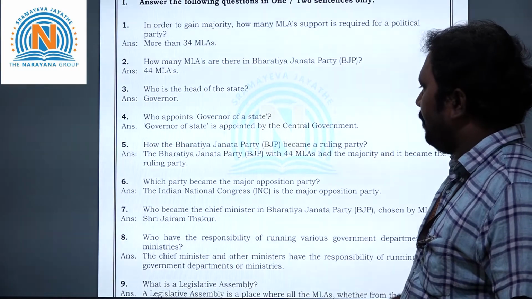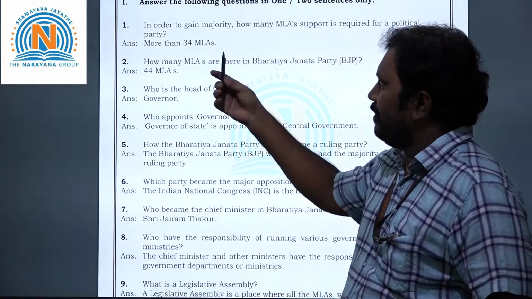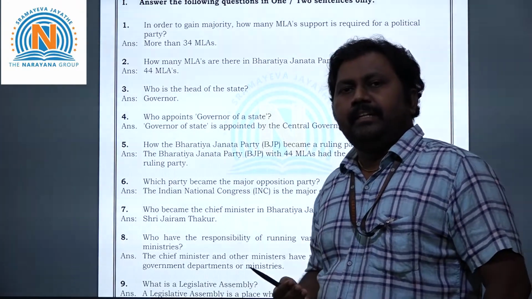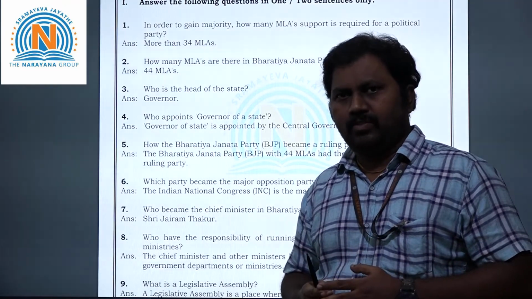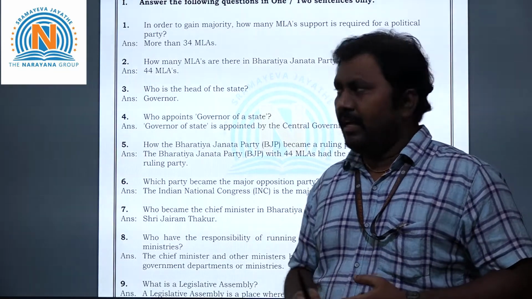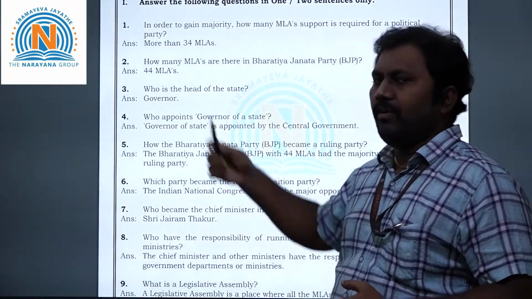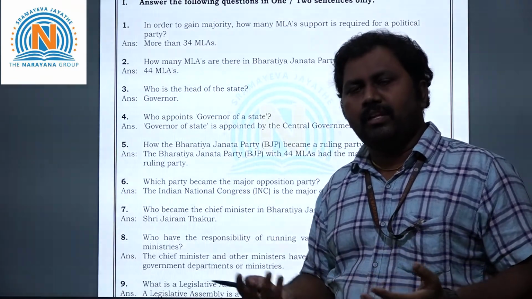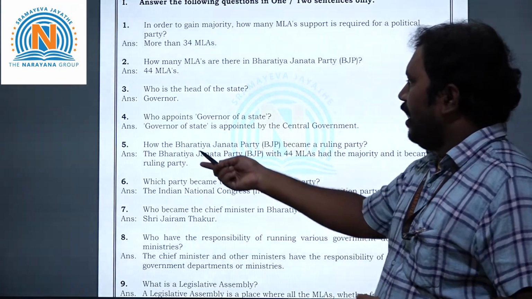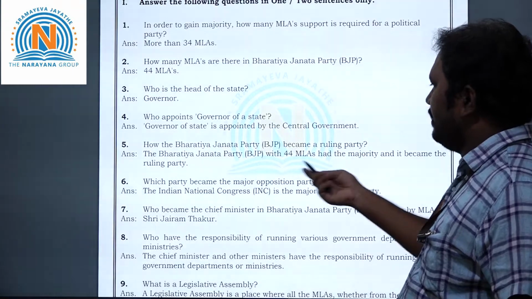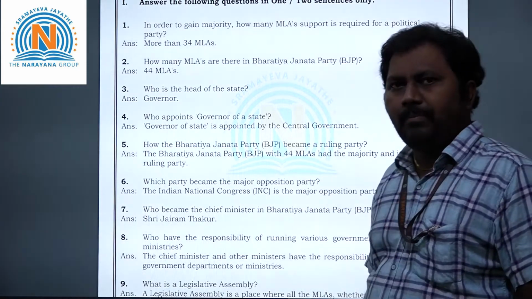Now let's take the fifth question. How did the Bharatiya Janata Party become a ruling party? Just now we discussed in the first and second questions: if a party has majority support, at least 34 MLAs, then that party will form the government. In the second question we discussed that Bharatiya Janata Party has 44 MLAs' support, so obviously there is a chance to form the government. Because its 44 MLAs had the majority, it became the ruling party.